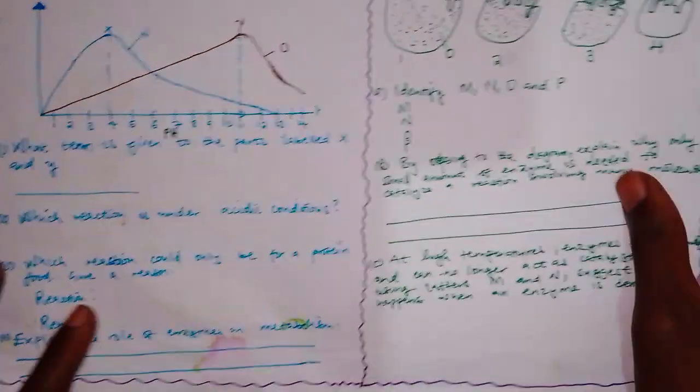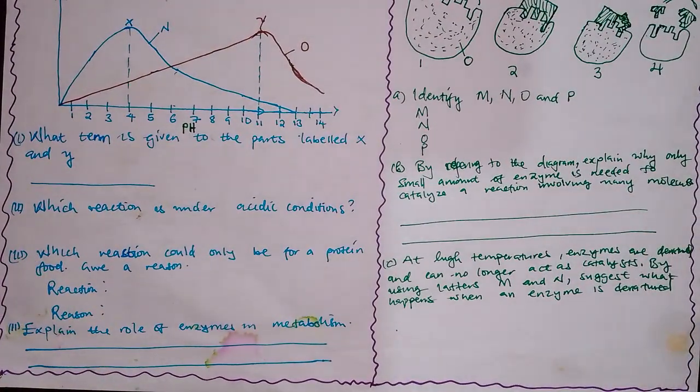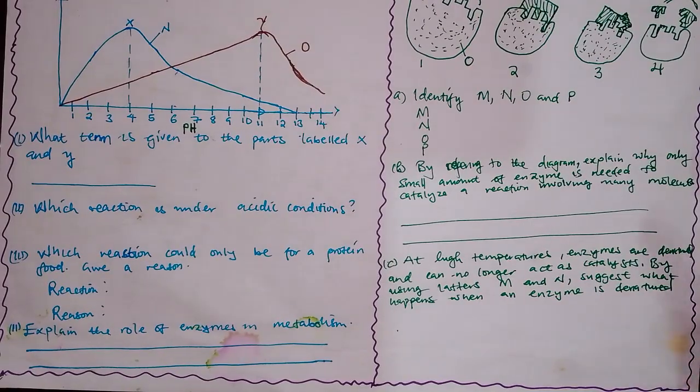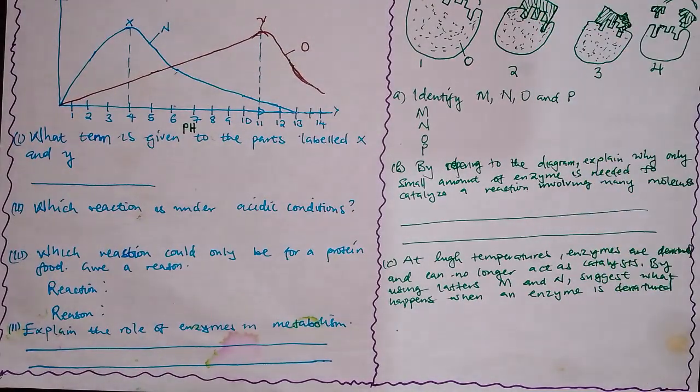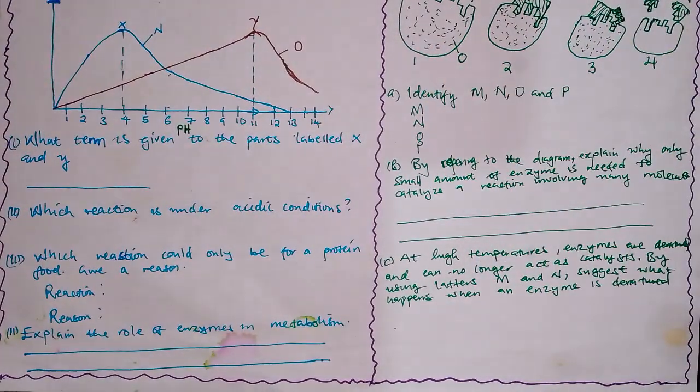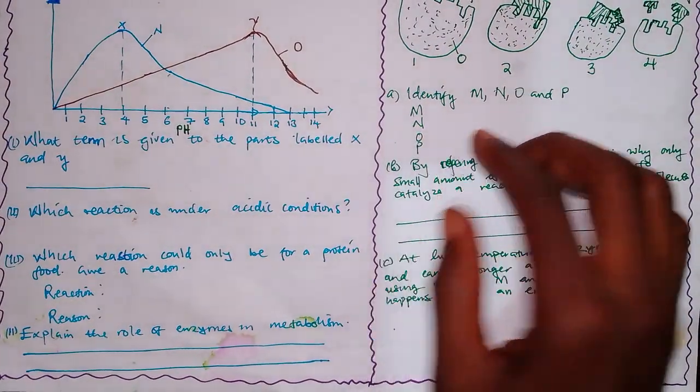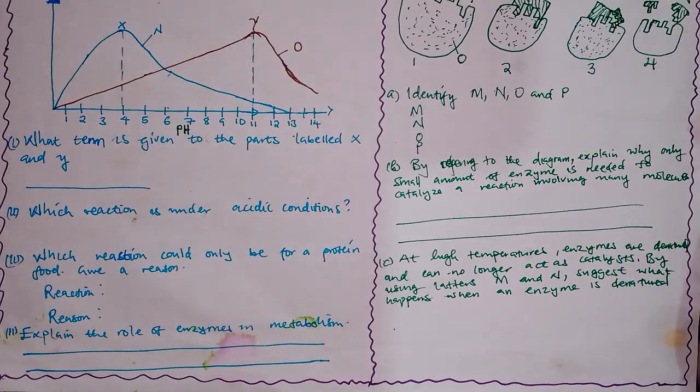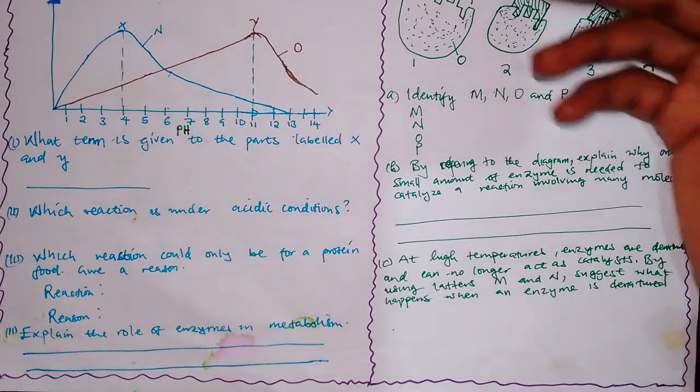By now, before I end the video, most of us have understood and can solve part 1 of this question, which says identify M, N, and P. M is the substrate.